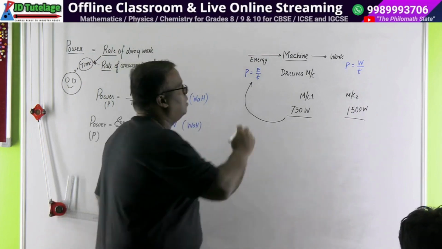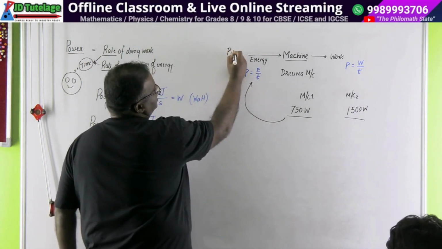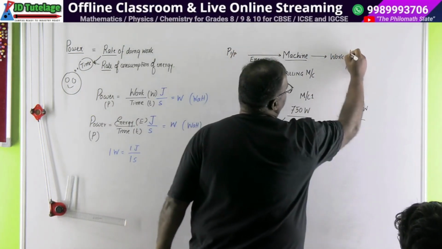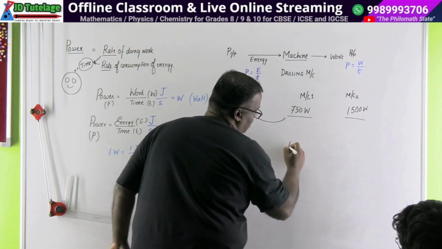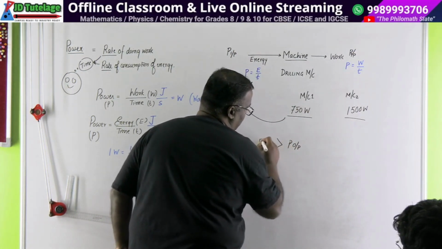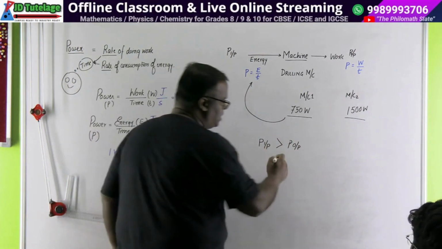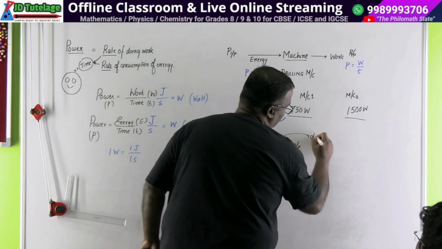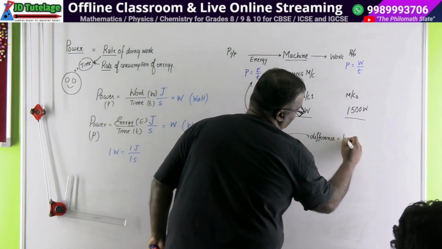ठीक है, तो हम लोग जो the power at input, always remember our machines are such designed that suppose this is power at output. In real world, the power of output will always be less than the power of input. Always less. और इसका जो difference है, that difference is known as loss of power.